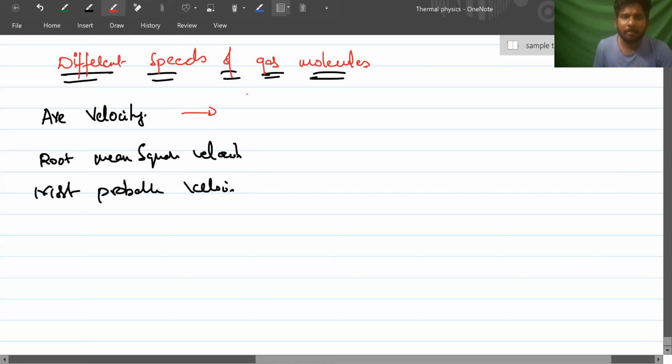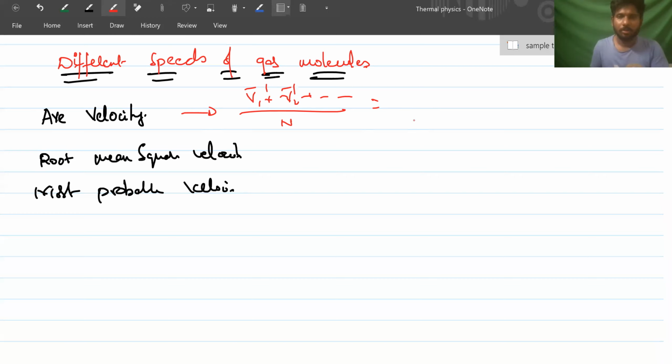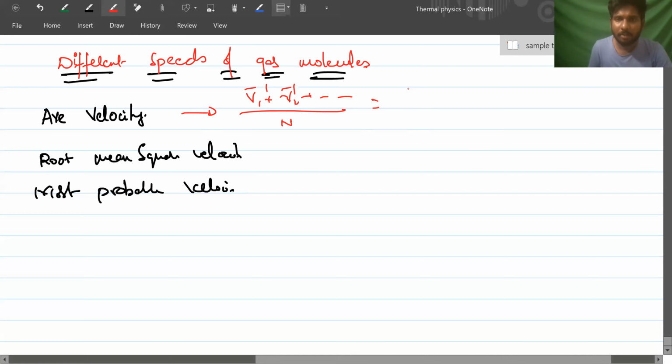Average velocity is the sum of all the velocities, v1 plus v2 and so on, divided by the number of particles. The average velocity formula is root of 8RT by pi M. You need to remember this; in chemistry also you will get this.